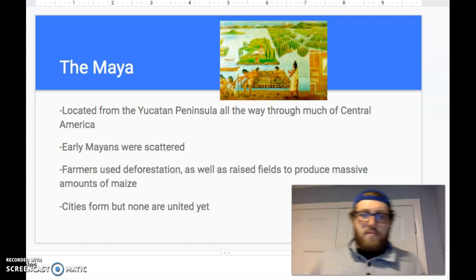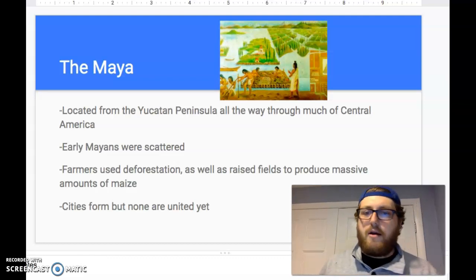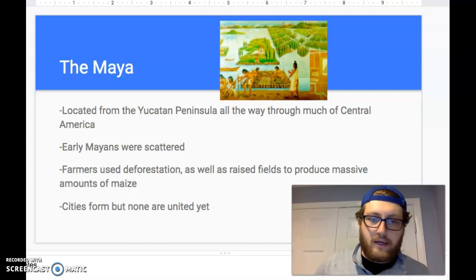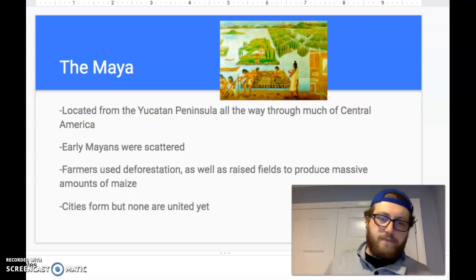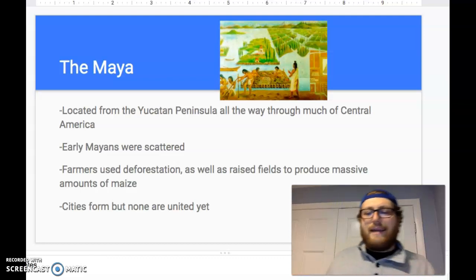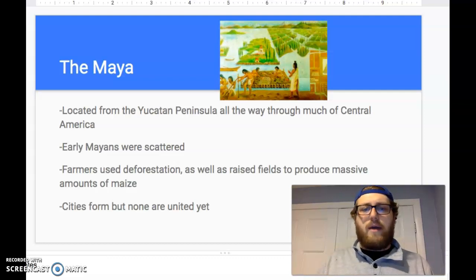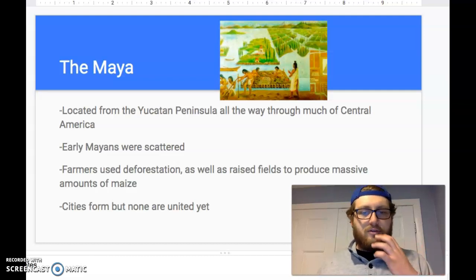They are located from the Yucatan Peninsula, which is in Mexico, all the way through most of Central America. So a lot larger than the Olmecs. And the Mayan civilization will become very, very large over time. Okay, early Mayans are scattered. They were not really a united civilization. They were the same group of people, same ethnicity, same culture, same heritage. But they weren't a united nation across Central America.